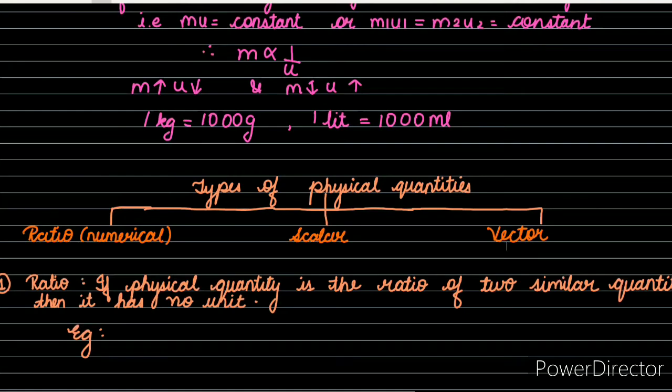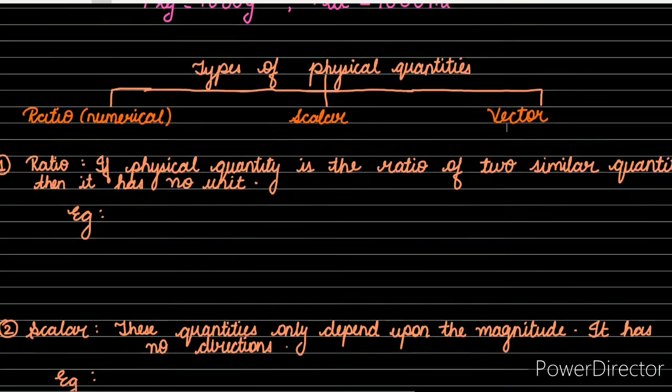So what is a ratio? If the physical quantity is the ratio of two similar quantities, then it has no units. For example, let's take relative density, which is denoted as rho.